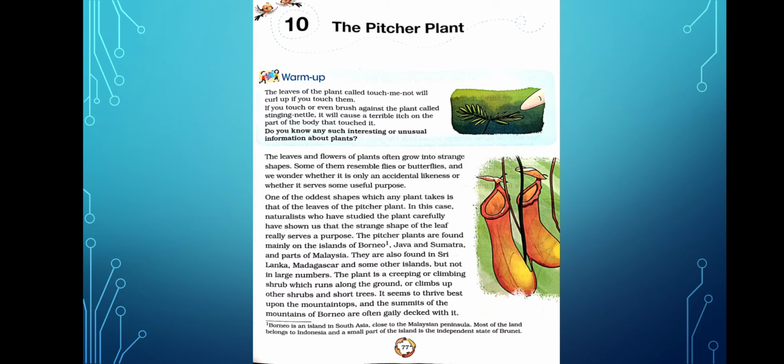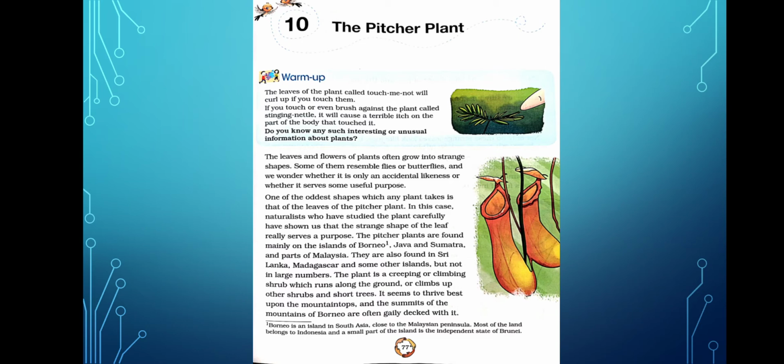The pitcher plants are found mainly on the islands of Borneo, Java, and Sumatra, and parts of Malaysia. They are also found in Sri Lanka, Madagascar, and some other islands, but not large in numbers. So we find these pitcher plants mainly in these islands, that is Borneo, Java, Sumatra, Malaysia, Sri Lanka, Madagascar, and so on. So not many, but a few here and there in these islands.